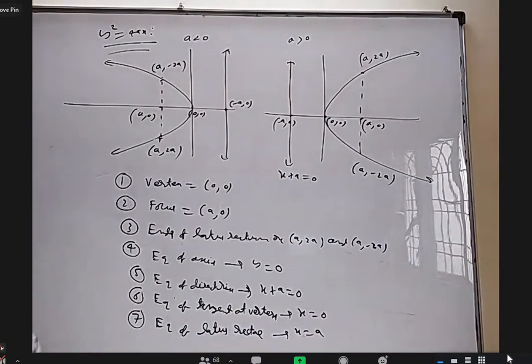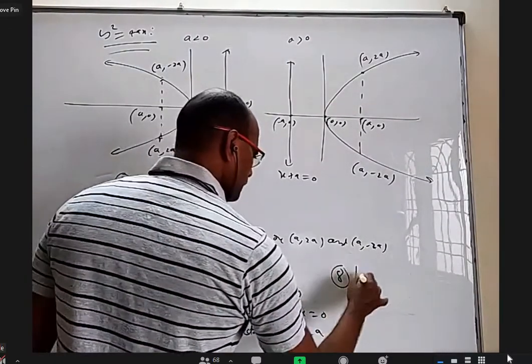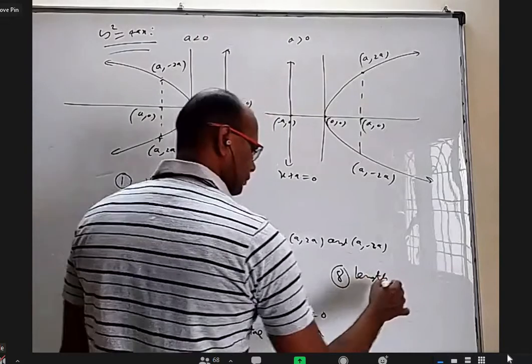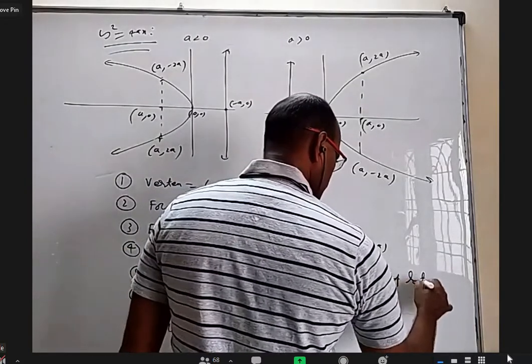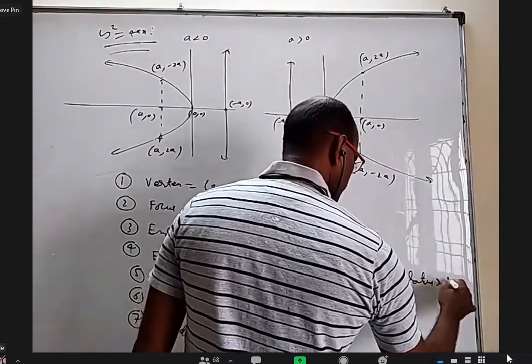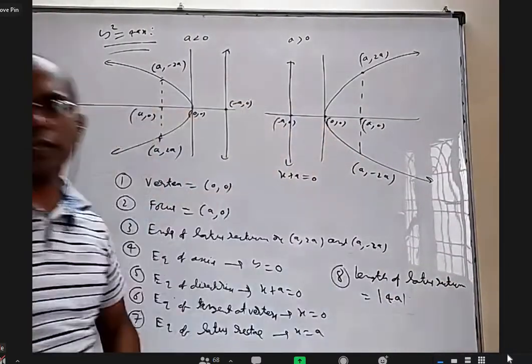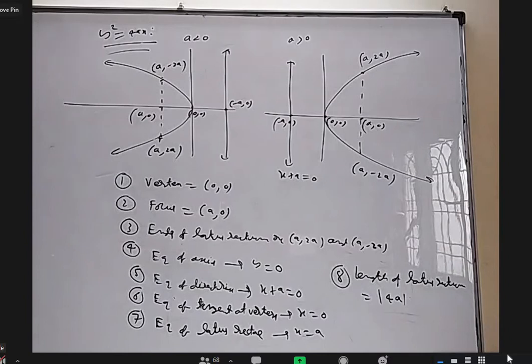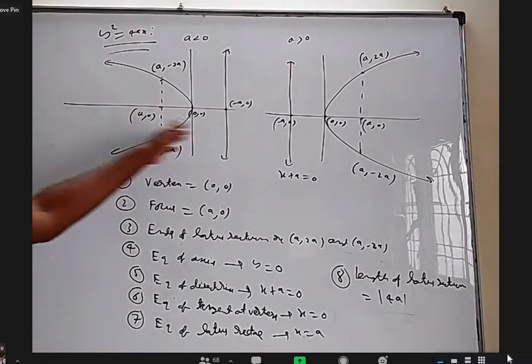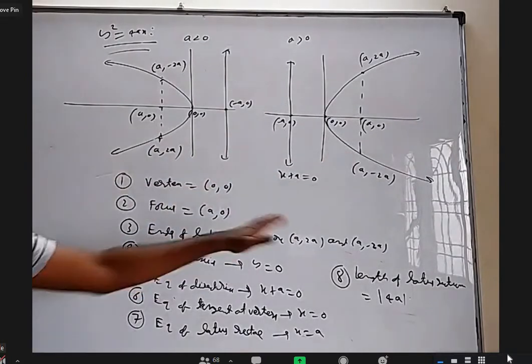And lastly, the 8th point, length of latus rectum, is mod 4a. I want to write mod 4a because even if a is negative, mod 4a will be positive. Whether you take this or this, everything is there in the figure, but you write all these points.